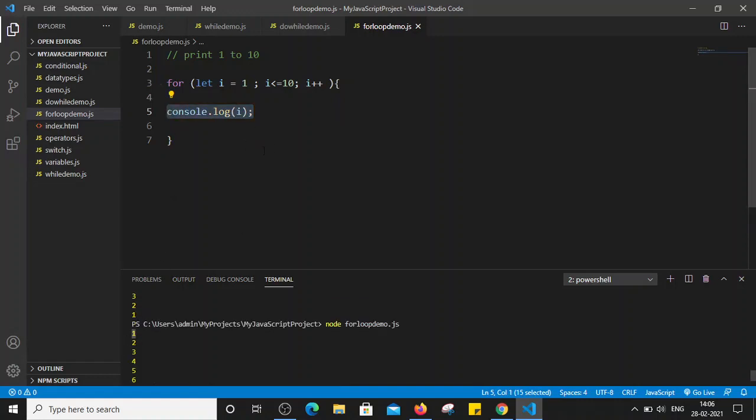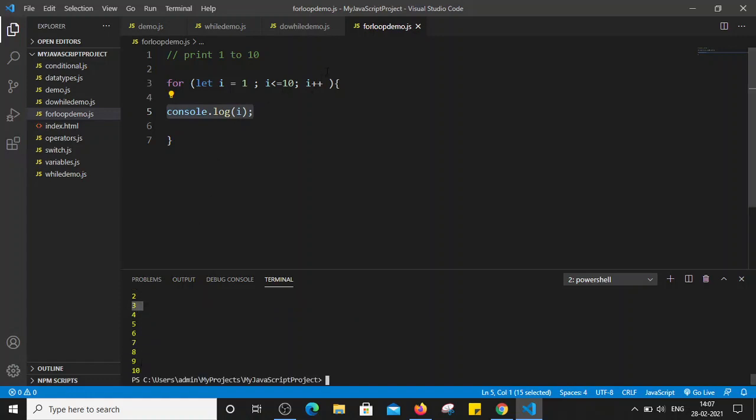After that we increment with i++, which makes the value of i 2. Then we check the condition again: whether 2 is less than or equal to 10. True, so we execute the statement again and it prints 2. Now it increases i by 1, so i becomes 3. We check whether 3 is less than or equal to 10, which is true, so it prints 3. Similarly, it keeps iterating until the value becomes 10.